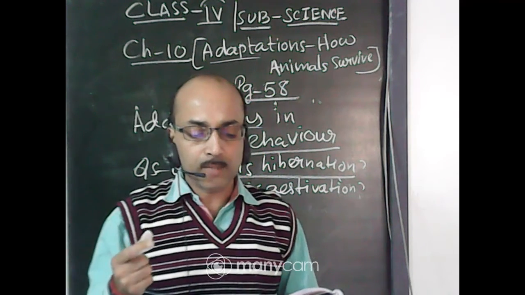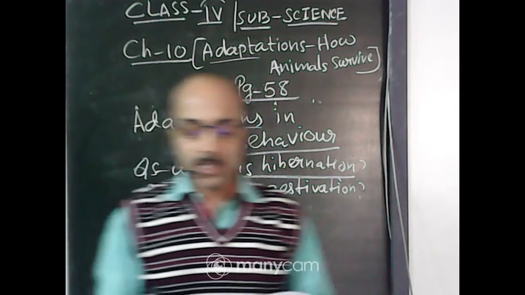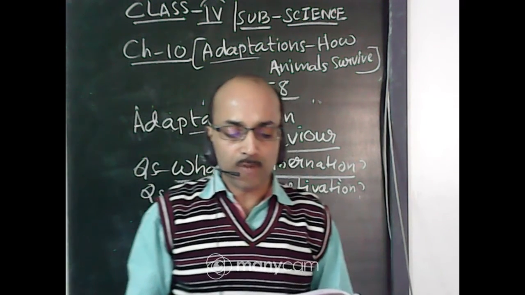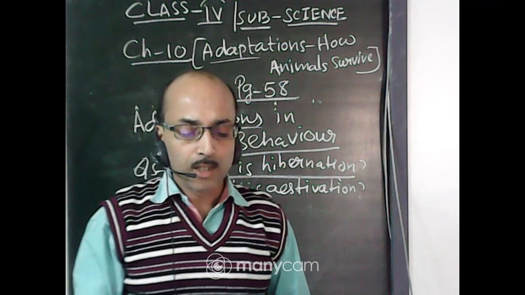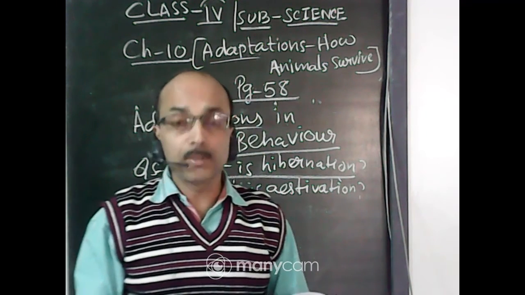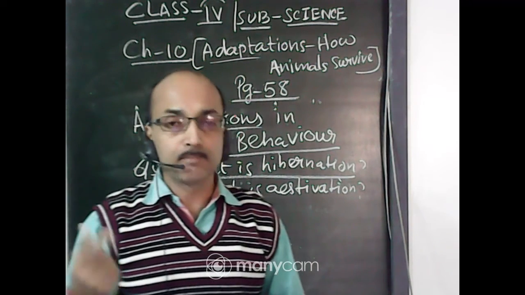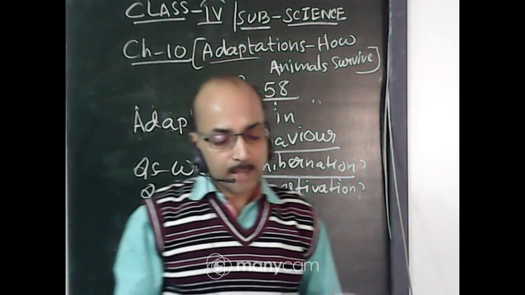The body temperature of some animals like mammals and birds remains the same irrespective of the surrounding condition. Such animals are called warm-blooded animals. For example, mammals, we are warm-blooded animals. Mammals and birds are warm-blooded animals.